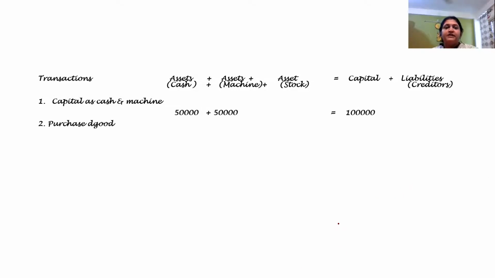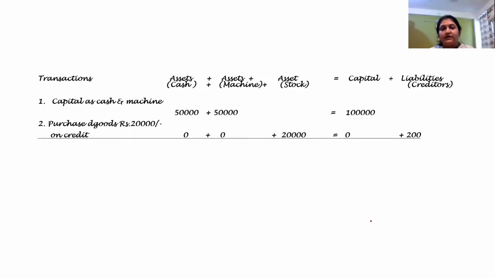In the second entry, I've done purchasing of goods for 20,000. And it is important to note that it is given on credit. Had the words "on credit" not been given, I would have reduced the amount from my cash. So now when I'm doing purchasing, my stock has increased. And since it is on credit, my liability has increased, that liability is of 20,000. And in this column, I will write the word creditors, right?